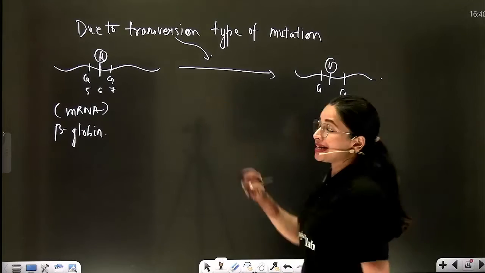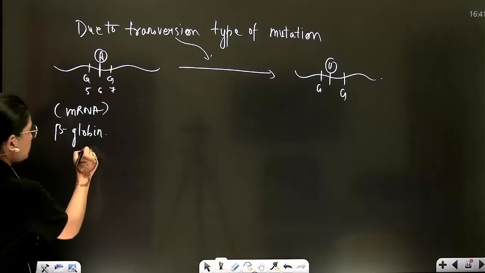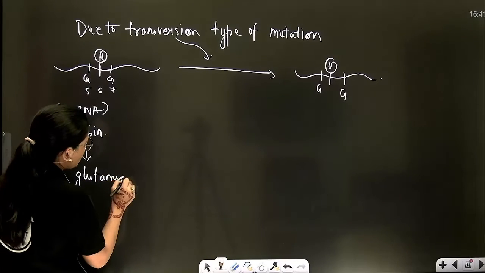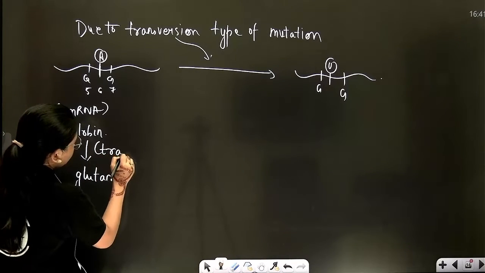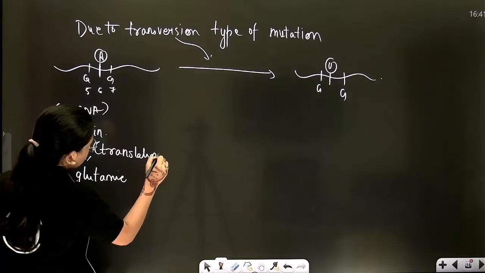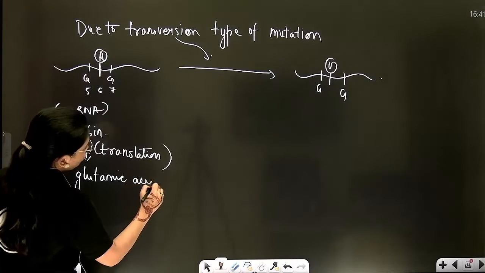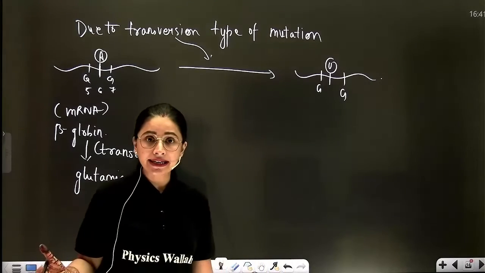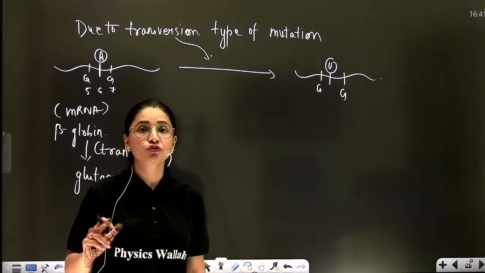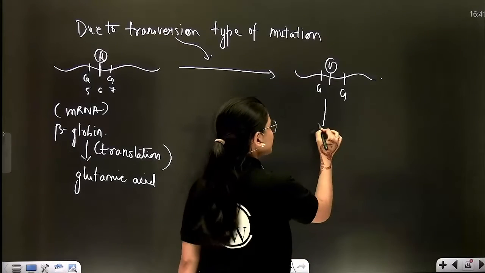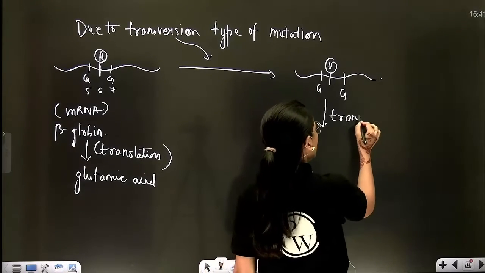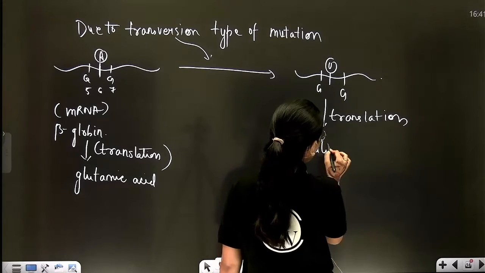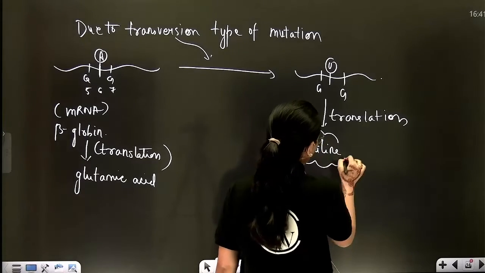Now, when it was GAG, this was responsible for producing the amino acid glutamic acid after translation. Now, due to this transversion type of mutation, the codon has changed from GAG to GUG. After translation, it is no more producing glutamic acid, rather it is contributing to the formation of valine.